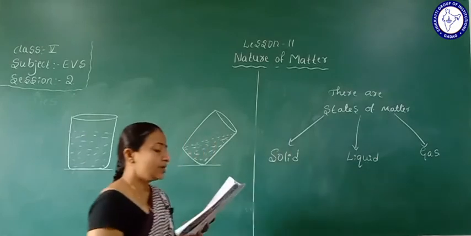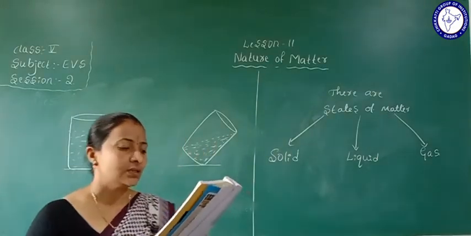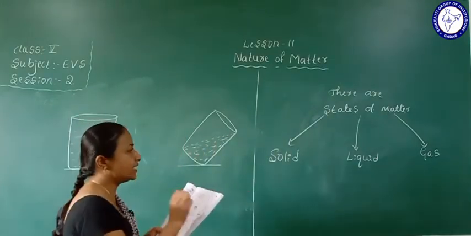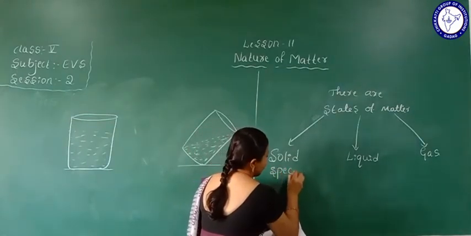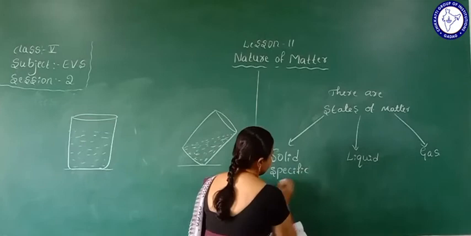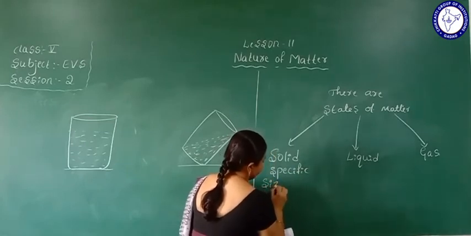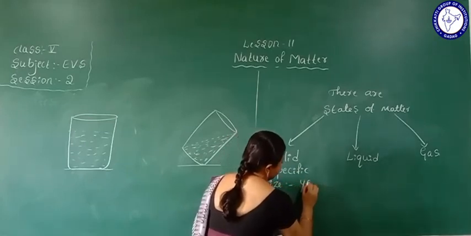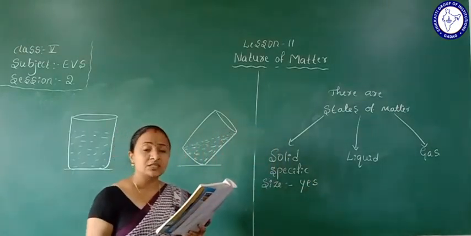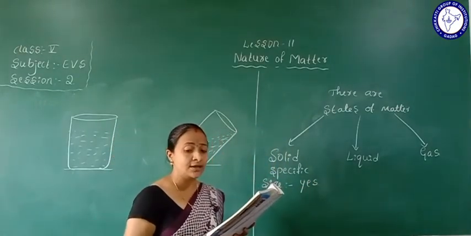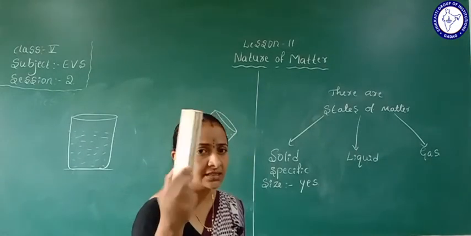Then they are asking a question: is there a specific size in solids? Yes, solids have a specific size. Then is there a specific shape in solids?